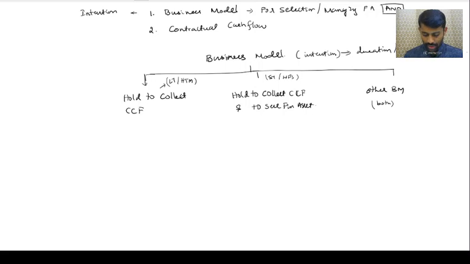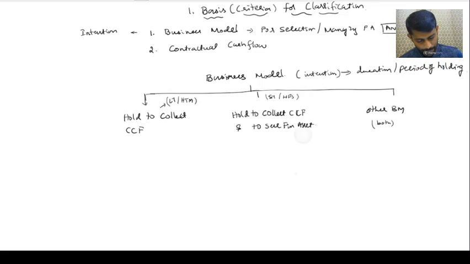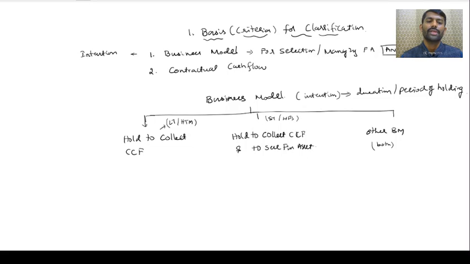So any doubts relating to this? No, sir. So to classify the financial asset, on what basis are we going to classify? Two bases. Classification of financial asset will be done on two bases. Number one is business model test. Second one is the CCF test. Got it? So business model test means it is an intention, that's a period of holding. Based on that, the asset is going to be classified.